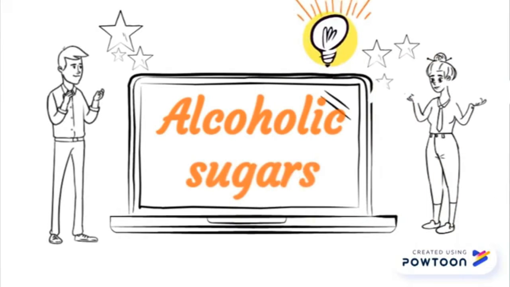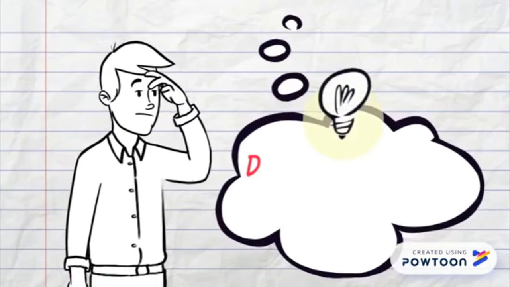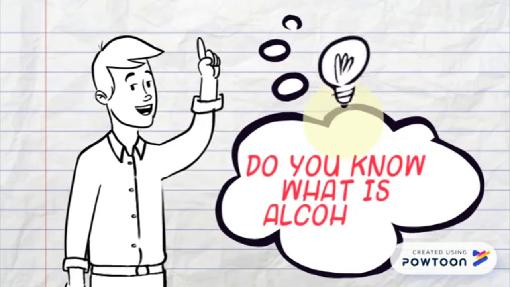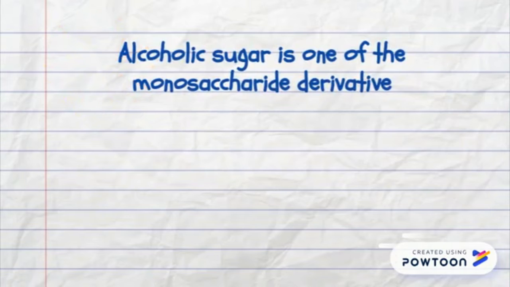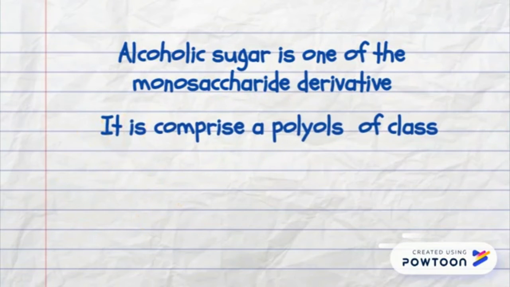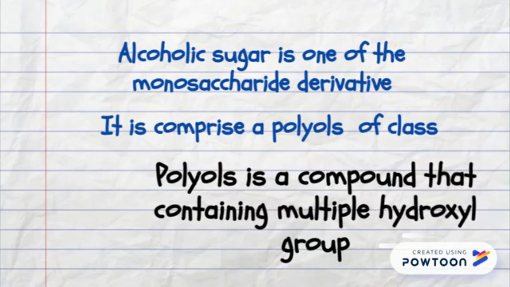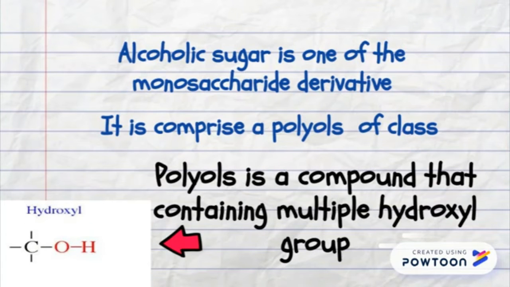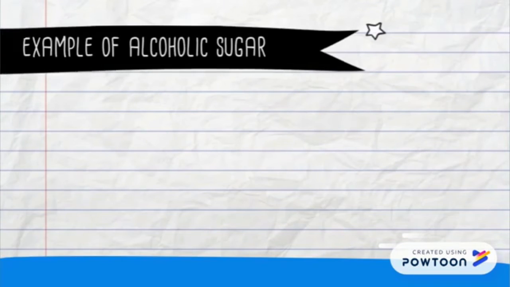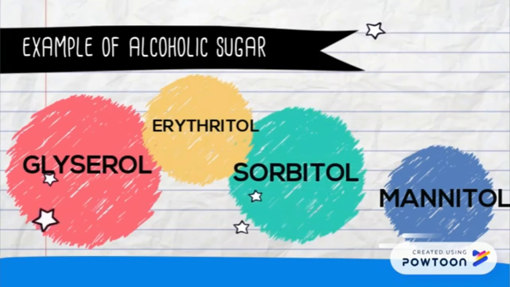Alcoholic sugars. Do you know what alcoholic sugars are? Alcoholic sugar is one of the monosaccharide derivatives. It is comprised of the class of polyols. Polyols are compounds that contain multiple hydroxyl groups. Examples of alcoholic sugars are